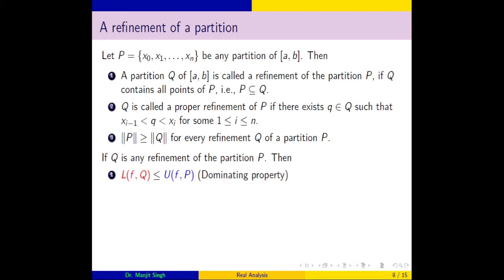for any partition P. This is the dominating property, and this is another property which is more important to define the lower integral.